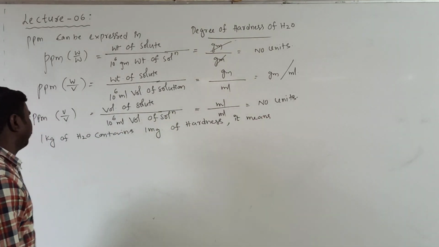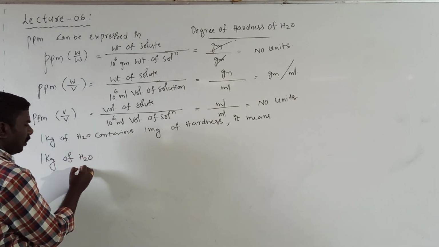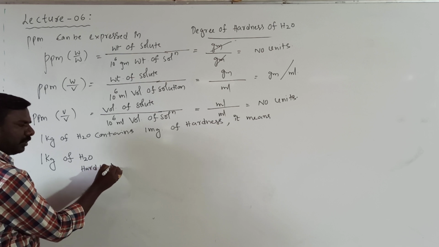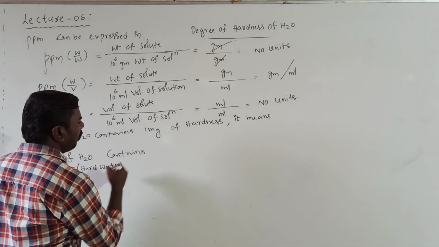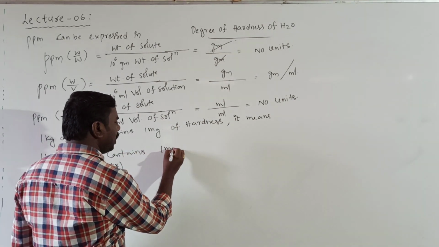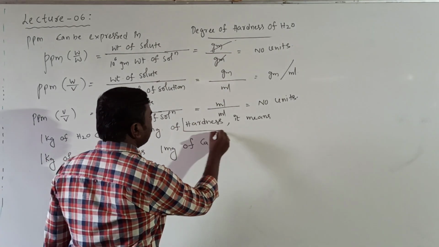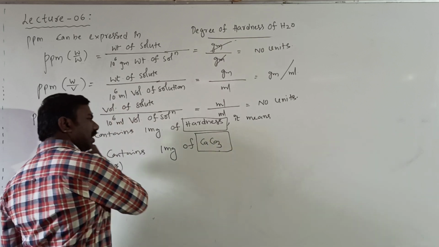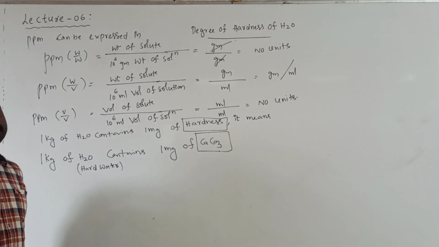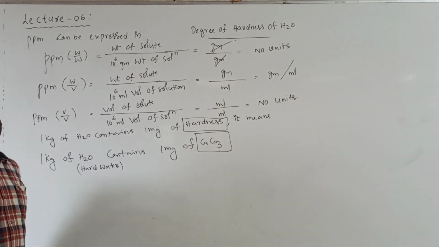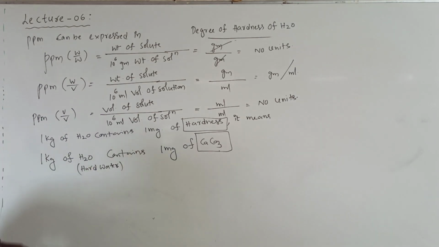It's very, very important. 1 kg of water, is this water a hard water or a soft water? Hard water. 1 kg of water contains 1 milligram of CaCO3, because the hardness of water is indicated with CaCO3. Very, very important. So we discussed clearly the meaning of this sentence.